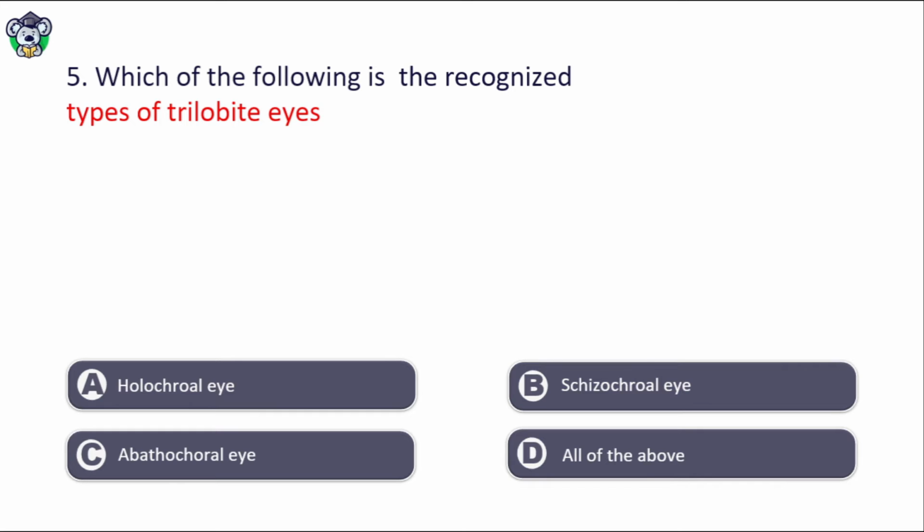Which of the following is the recognized types of trilobite eyes? Holochroal, schizochroal, abathochroal, all of the above. The right option is option D, that is all of the above. These are the types of the trilobite eyes. Trilobites have three types of eyes.